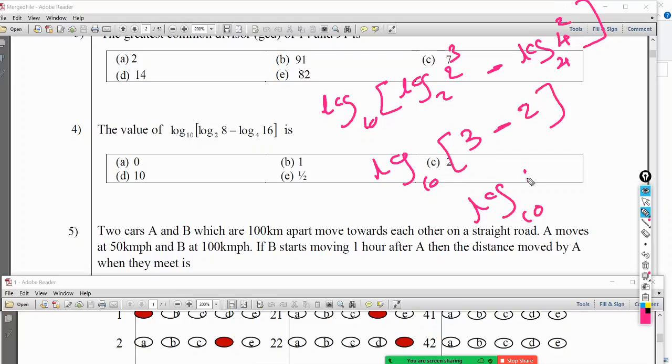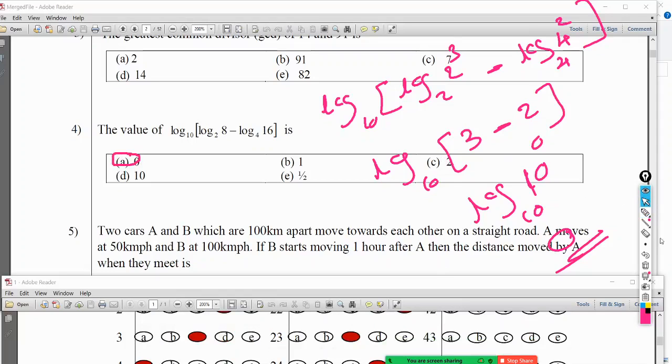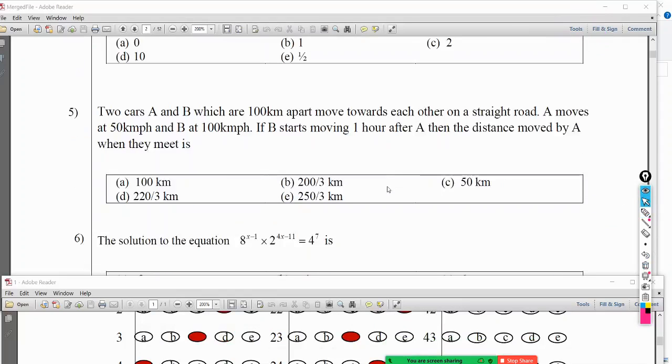Log 10 of 1. So 1 means 10 to the power 0. So therefore what is this value? 0. Because we know that log 10 of 1 is 0. For any base, log a of 1 is 0. So therefore the answer is 0. Fourth one answer is A. Right? Fifth one. That is a